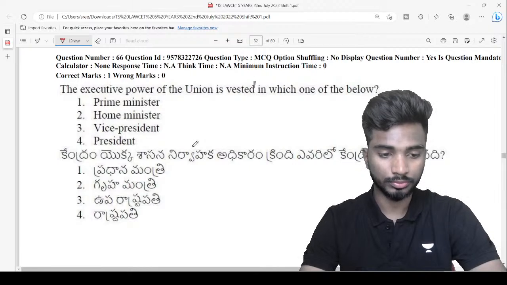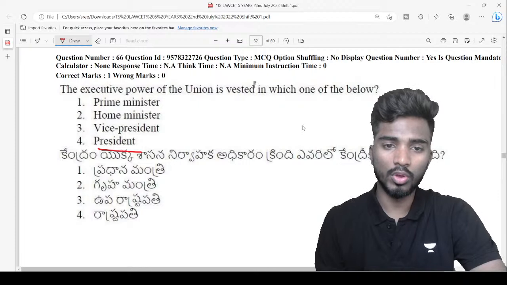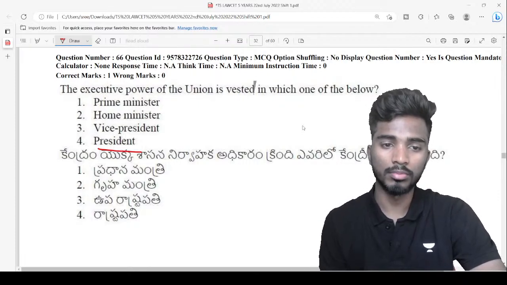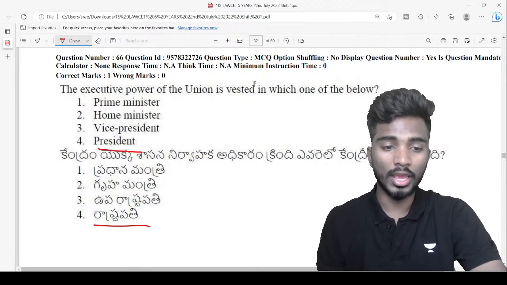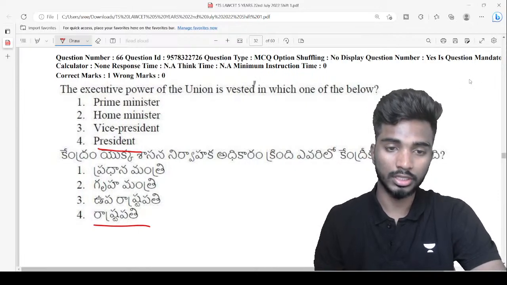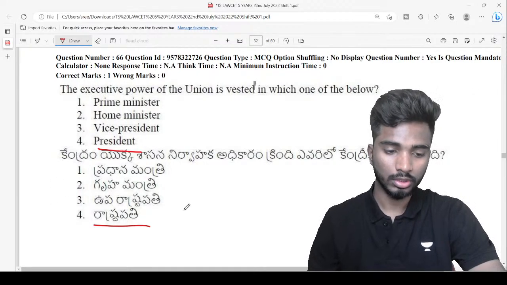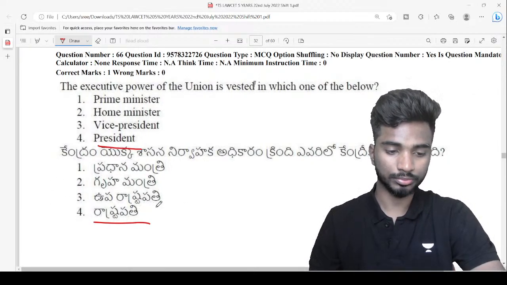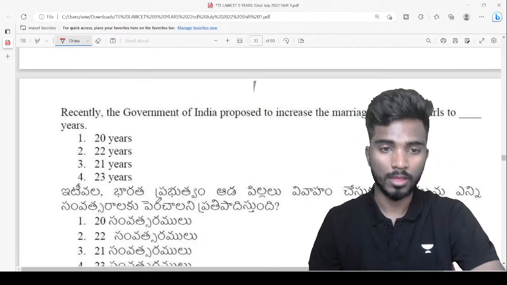Very good, Alpha. Very good, Madhavi. So yesterday also I was making a reference to this, right? The executive power of the Union is vested in the President. So all executive actions are taken in the name of the President, right? Very good, Ghania. Next.